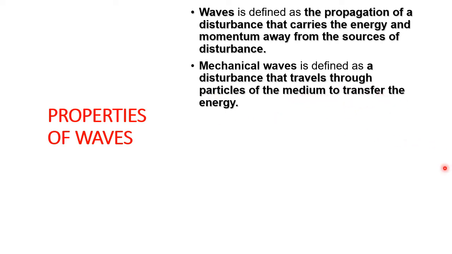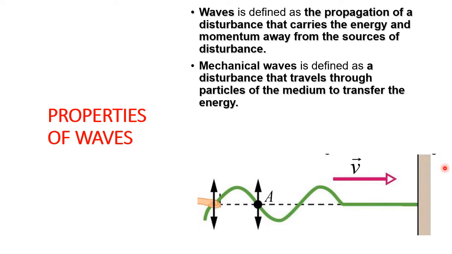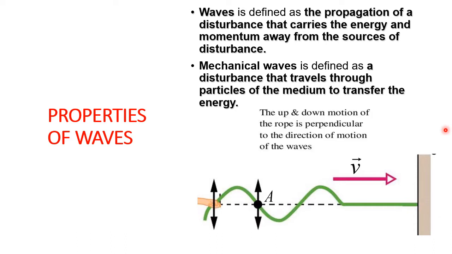Okay, look at this diagram. Someone plucked the string, so it produces wave. So the up and down motion of the rope is perpendicular to the direction of motion of the wave. So the string produces string wave.